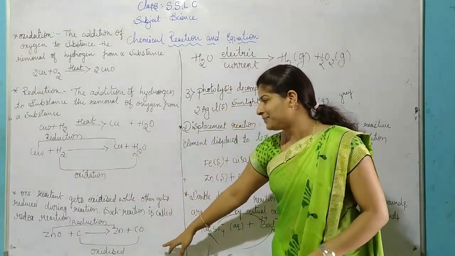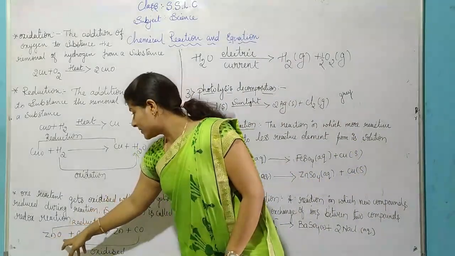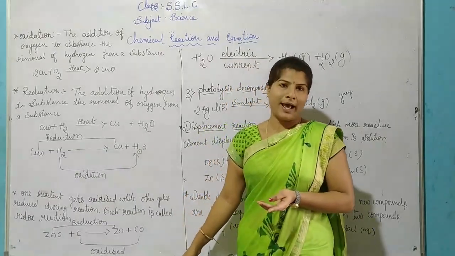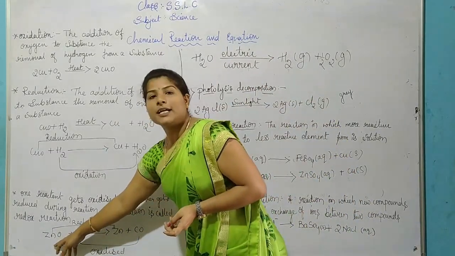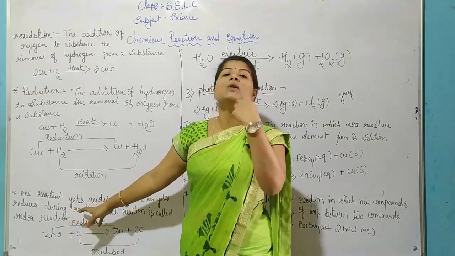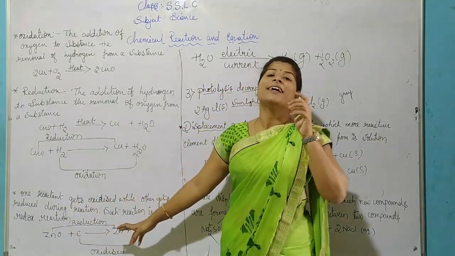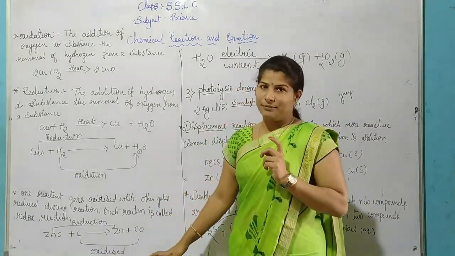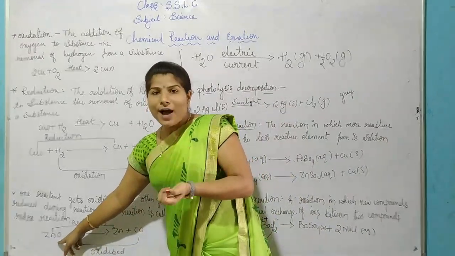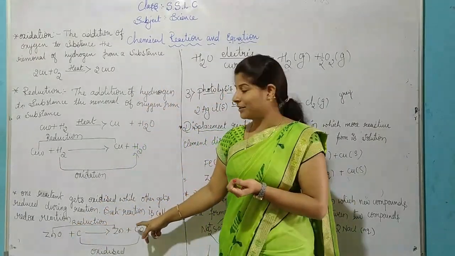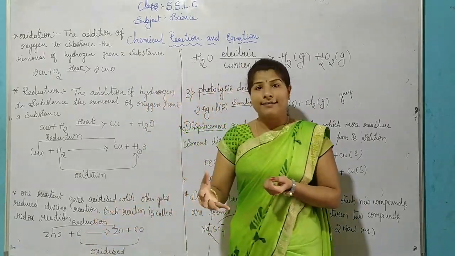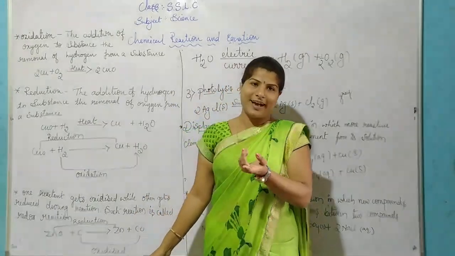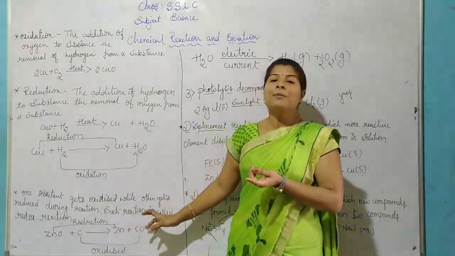One more example here. Zinc oxide is combined with carbon. We will form zinc plus carbon monoxide. Here, zinc oxide loses the oxygen. What do we call it? Reduction process. Which one is losing oxygen? That is the reduced element. Here, zinc loses the oxygen, so zinc oxide is reduced. Here, carbon gains the oxygen. It means carbon is oxidized, forming carbon monoxide.